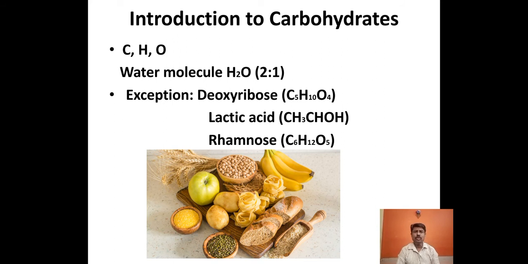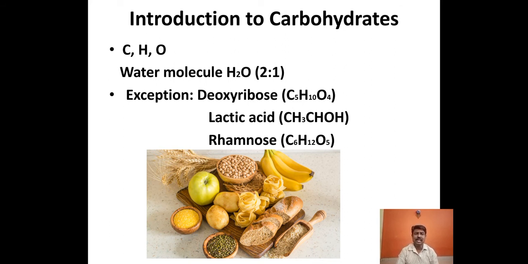Deoxyribose consists of 10 hydrogen and 4 oxygen. Its formula is C5H10O4, whereas lactic acid consists of 5 hydrogen and only 1 oxygen.